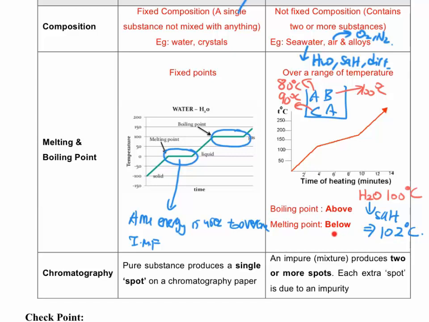Then another example will be your melting point. Melting point is a little bit different. It will actually melt below. What I mean by this is, for example, your ice normally melts at 0 degrees Celsius. But if you have a mixture, instead of melting at 0 degrees Celsius, it will melt at maybe let's say -2 or even -5 degrees Celsius. As you can see here, the temperature is much lower in comparison to 0 degrees Celsius. That's why a mixture melts below the melting point.